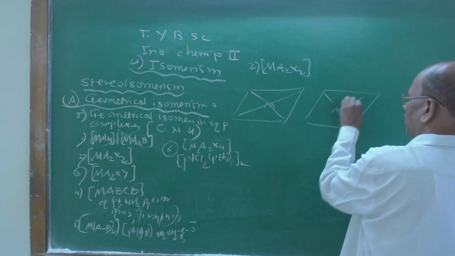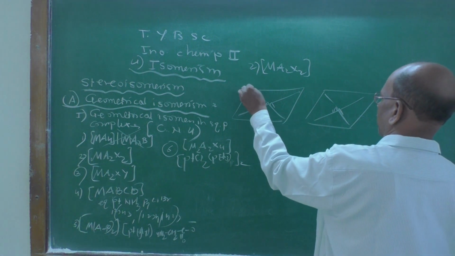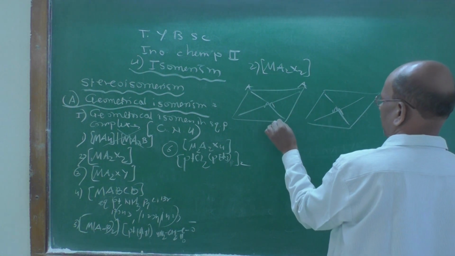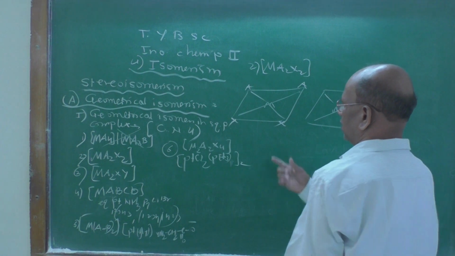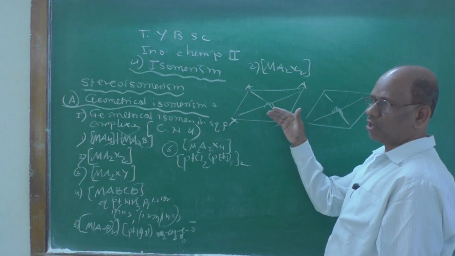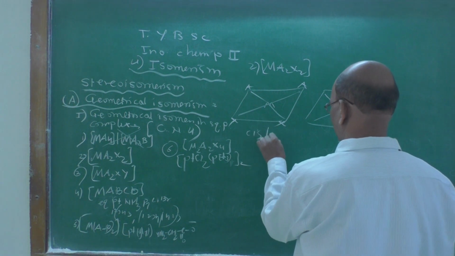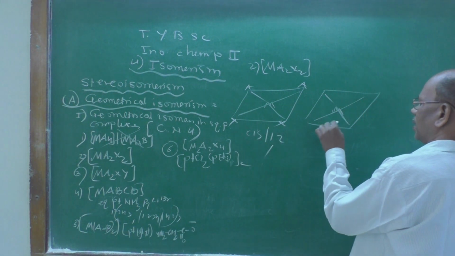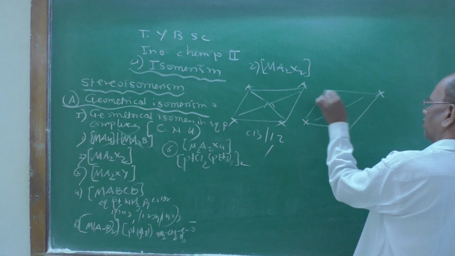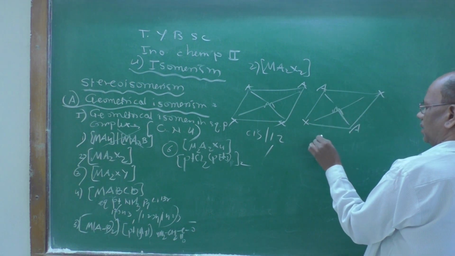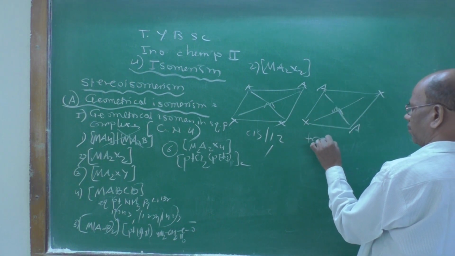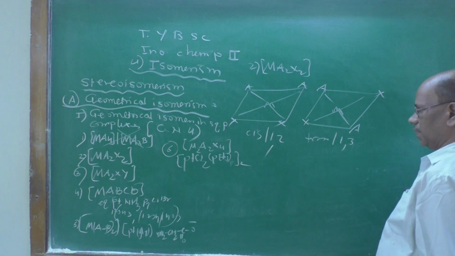M is there, and here X X is there. Similar groups are on the same side, so it is a cis isomer, also called 1,2. And if we consider the opposite direction, it is a trans isomer, the 1,3 isomer.